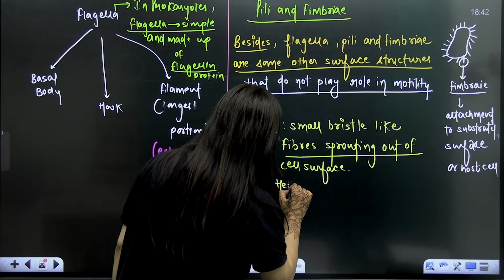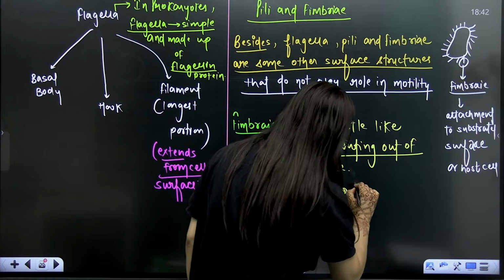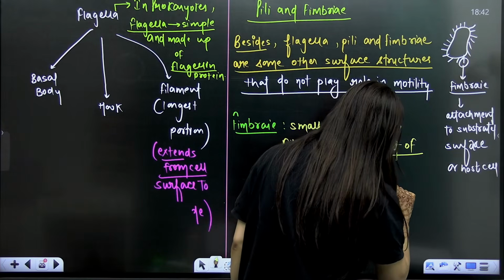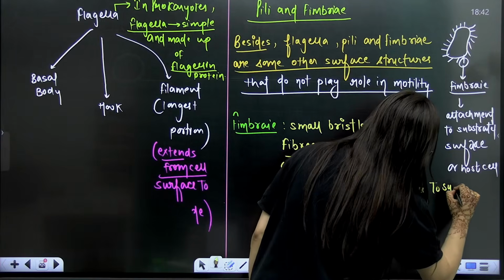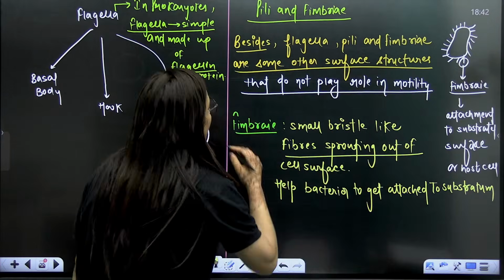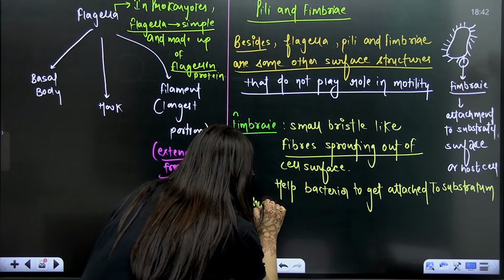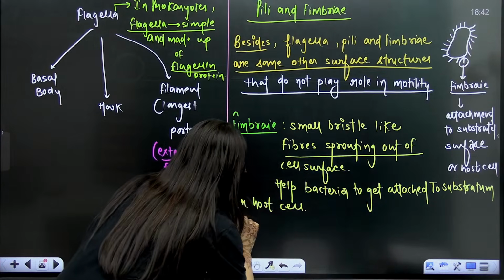It helps bacteria to get attached to a substratum or host cell. Are you getting my point? Substratum or host cell.